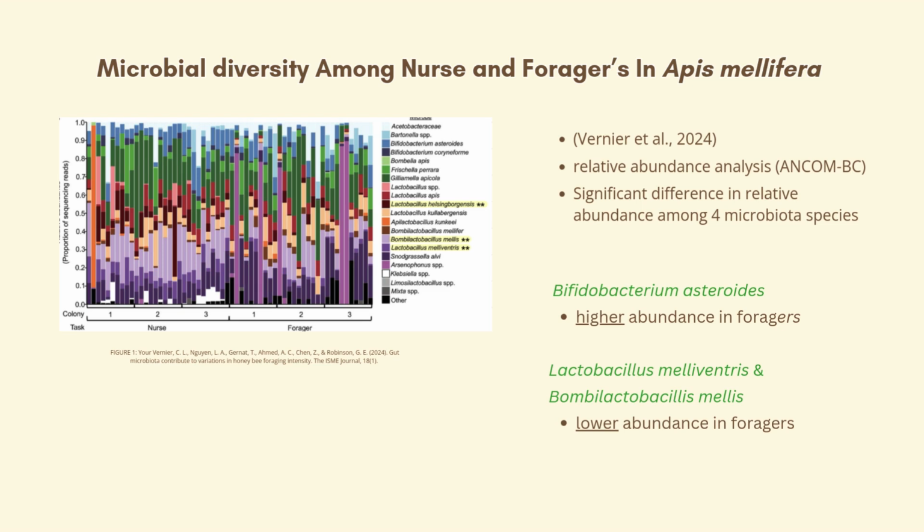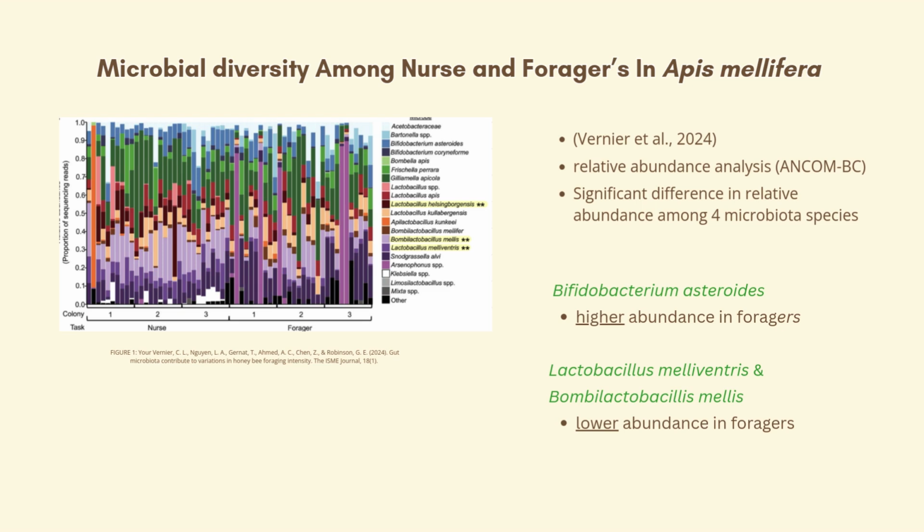In the graph, the microbes that were of significant abundance difference are highlighted in yellow, and the three main ones of importance are B. asteroides, L. melventris, and B. melis. B. asteroides was of higher relative abundance in foragers, and L. melventris and B. melis were lower in abundance in foragers.